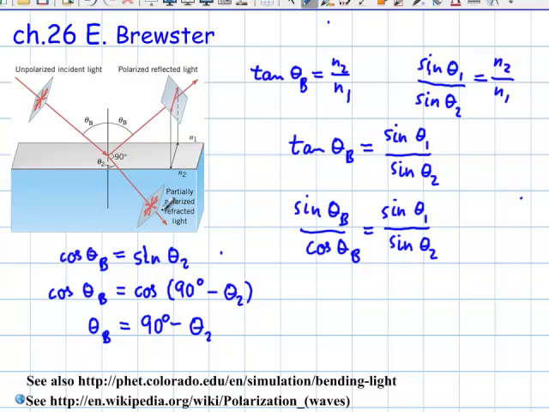And I know that's what the drawing says, that's what the book said, but this was a proof that it is indeed the case. When these two angles are at 90 degrees to each other, then the reflection off the surface is completely polarized, and the fisherman, or woman, can use polarized glasses and get totally rid of the reflection, or the photographer who has to photograph through a window is able to get rid of unwanted reflections on the window.